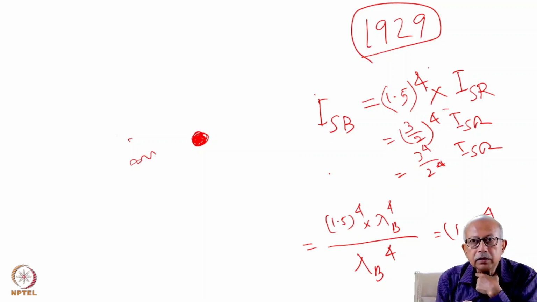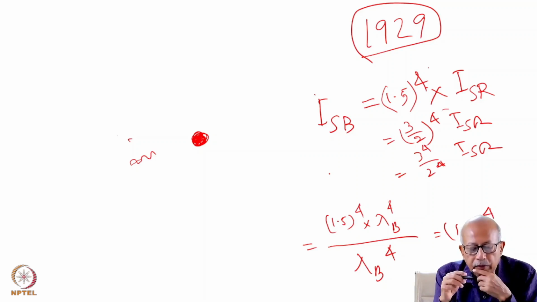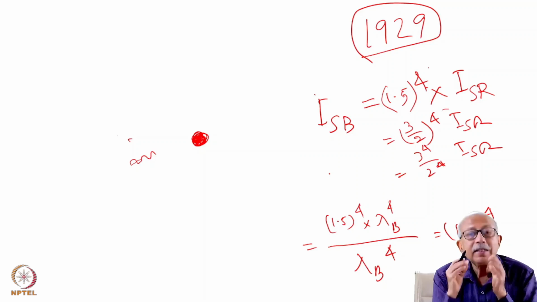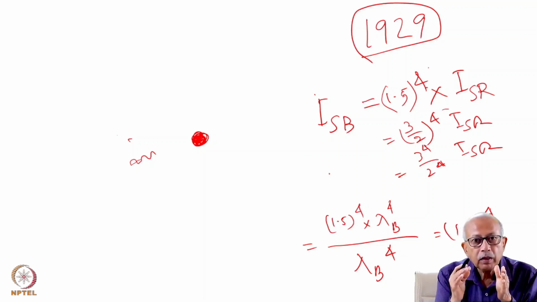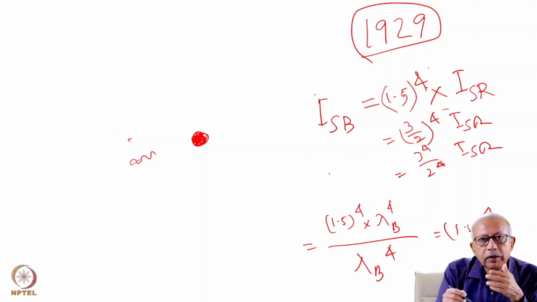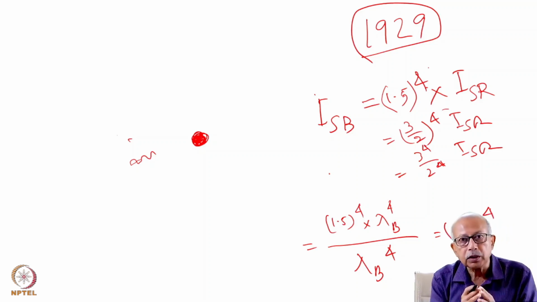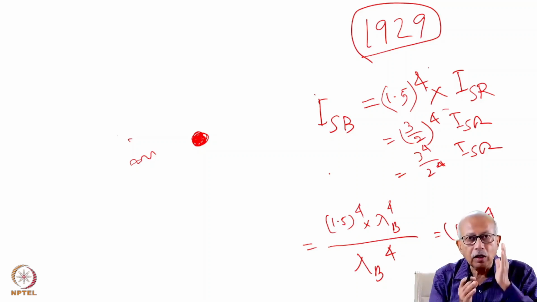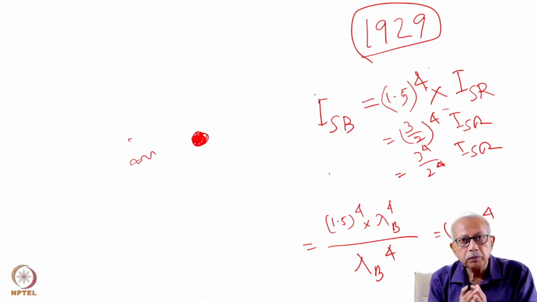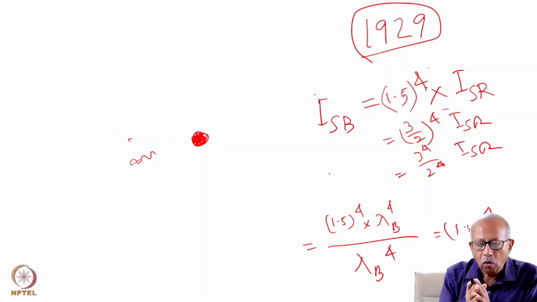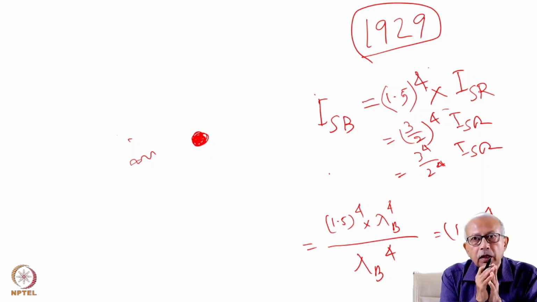So in this case, what this scattering says very qualitatively is that it is invariant of the wavelength. So all wavelengths will be scattered with equal cross section, from violet to red, all will be scattered equally. And they will be scattered, again, isotropically, in all directions.